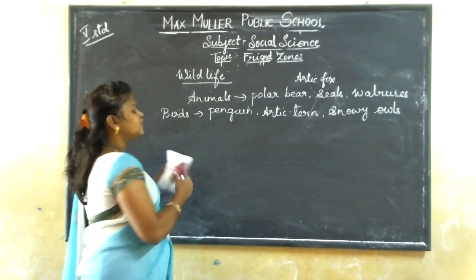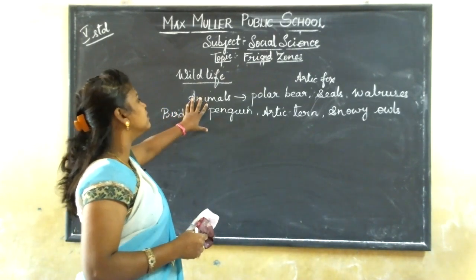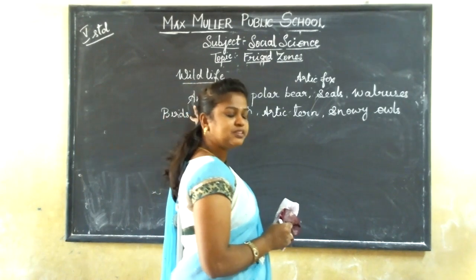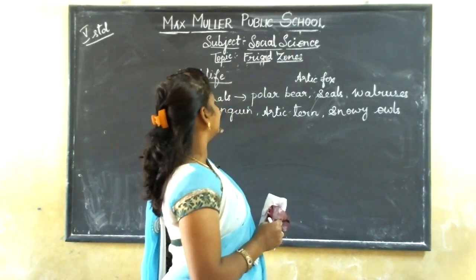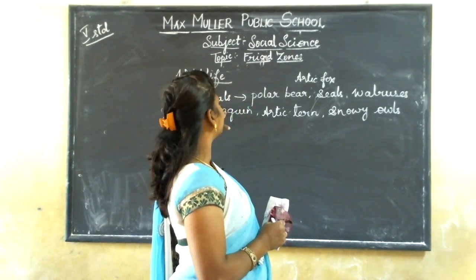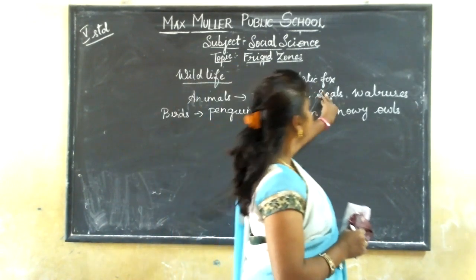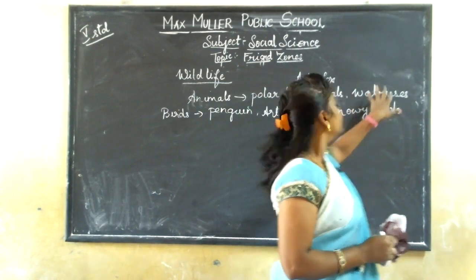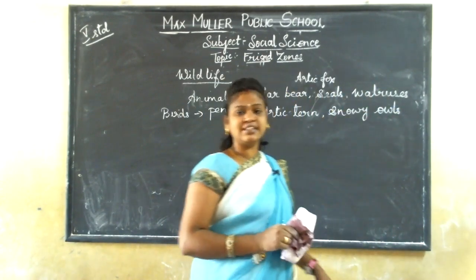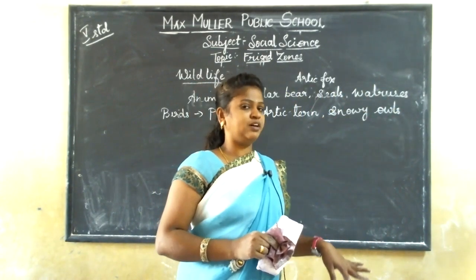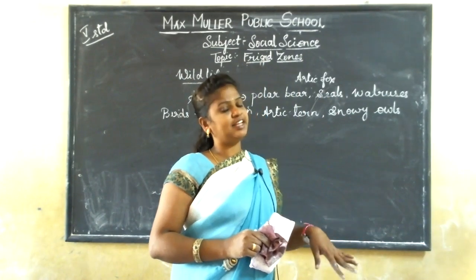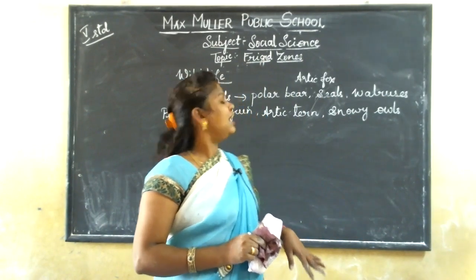Right, children? When we come to the animals, you can see some animals in frigid zones, including polar bear, Arctic fox, seals, and walruses. The seals and walruses you can see both in frozen water as well as on frozen land.